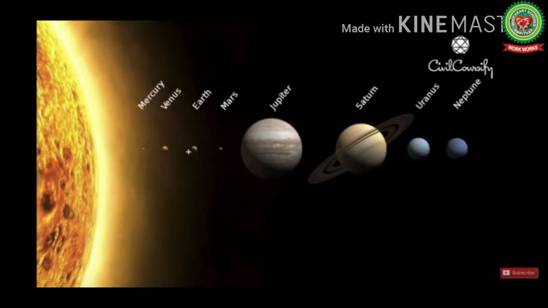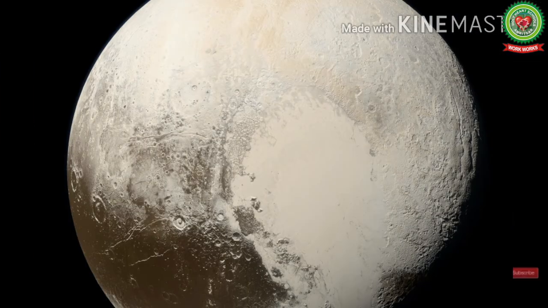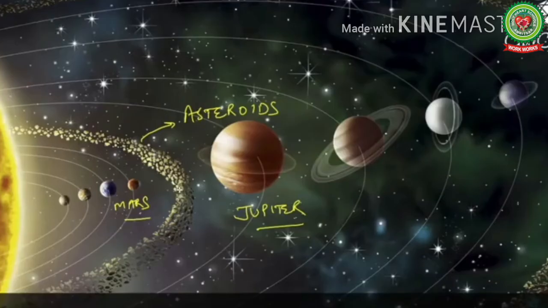There are not only these planets in our solar system. Along with them there are many celestial bodies which cannot be counted as planets, but they are present in the solar system, like satellites, asteroids, meteors, comets. So many celestial bodies are present between and around these planets. Pluto is now not regarded as a planet, it is demoted as a dwarf planet. So now there are only 8 planets, with Jupiter as the largest one and Mercury as the smallest one.